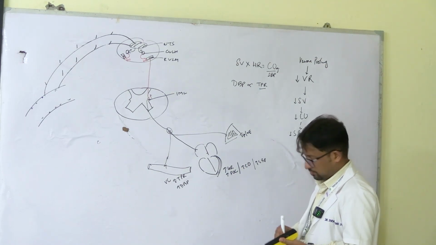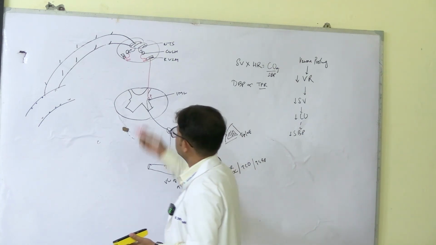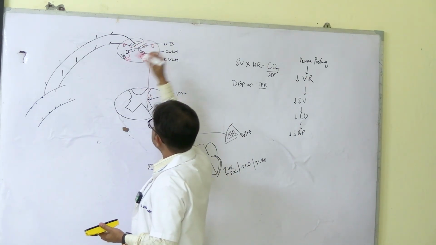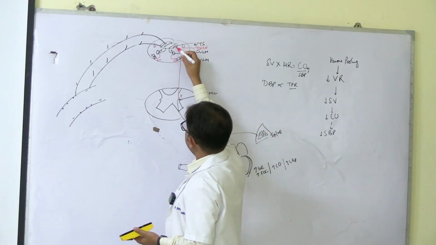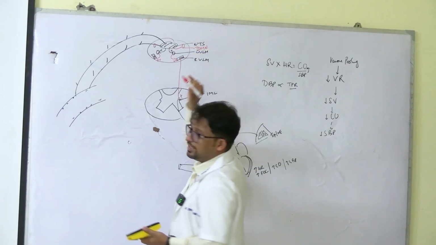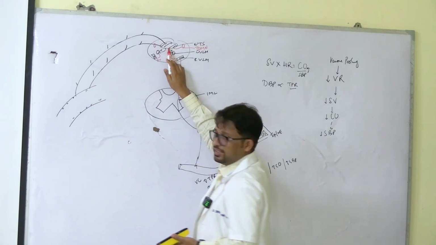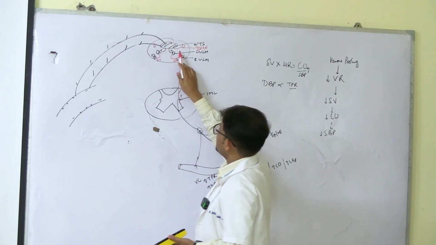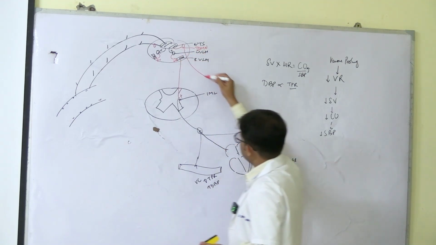Along with this, you don't forget about the vagus also. Vagus के nuclei भी present है यहाँ पे. DMN, dorsal motor nucleus of the vagus. So NTS से projections also go to the DMN, excitatory projections. So NTS में because activity is less, so there is less activation of the vagal nuclei, less vagal activity.